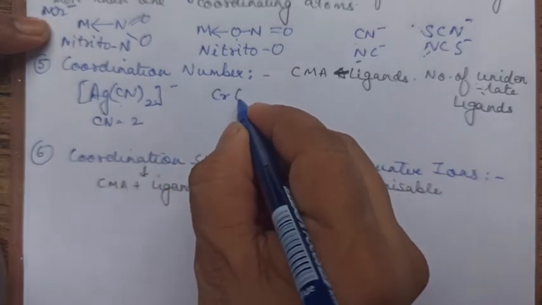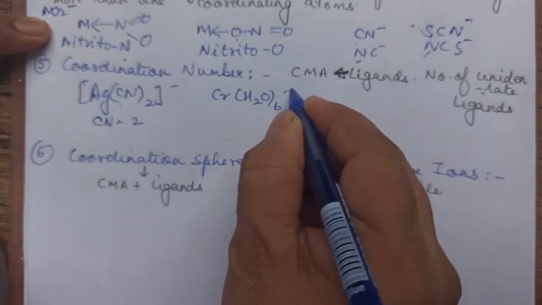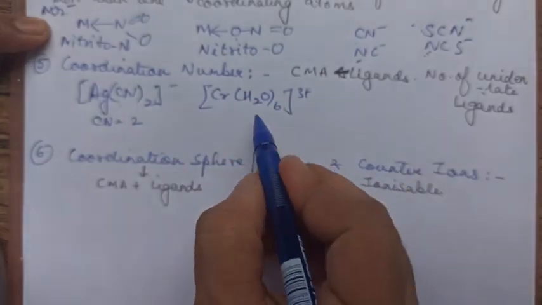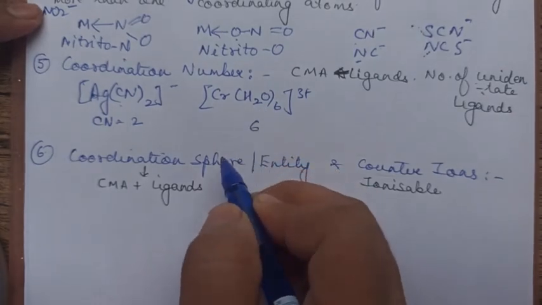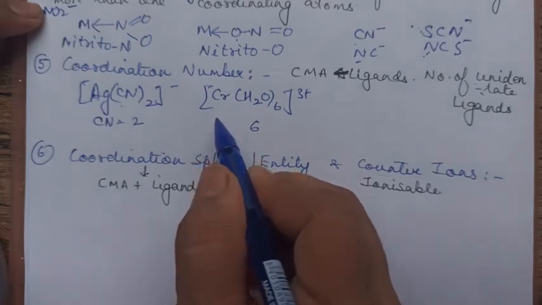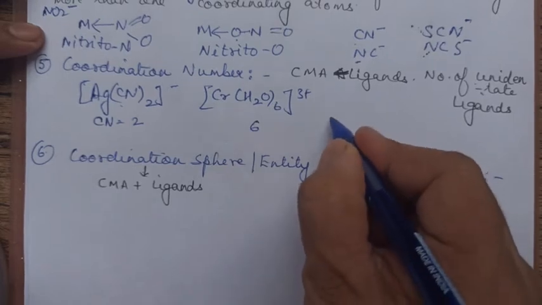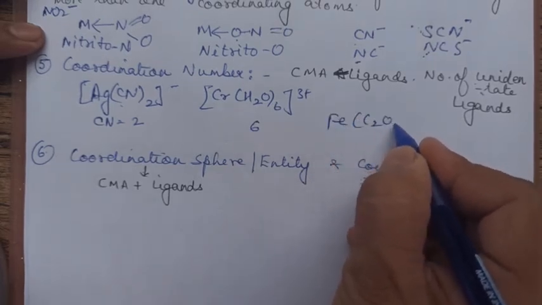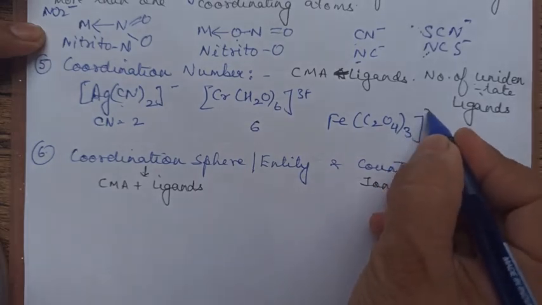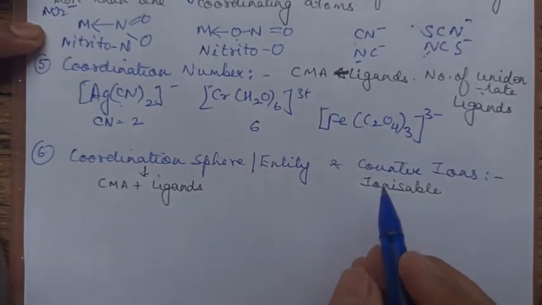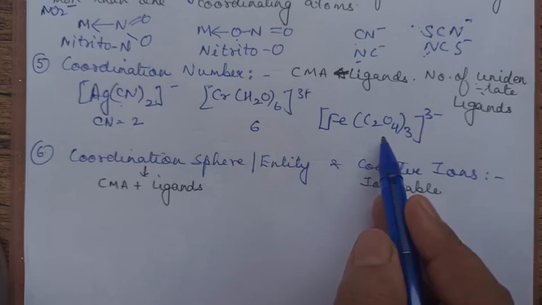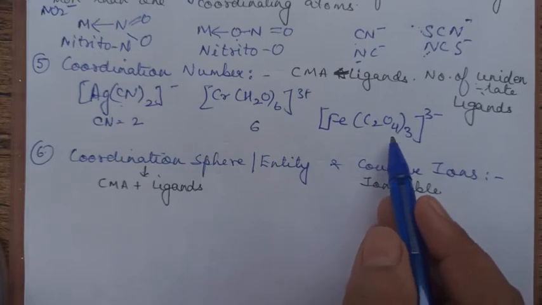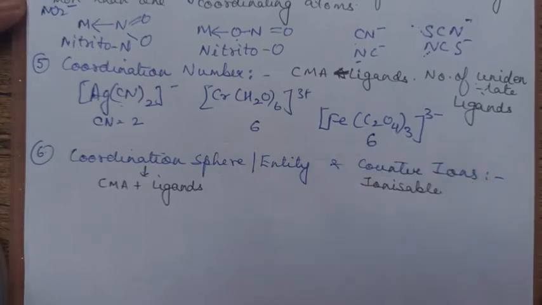Let us take another example. Cr(H2O) taken 6 times, 3 plus. There are 6 waters inside, so its coordination number is 6. The central metal atom or ion is chromium. Okay, let me take another example. Fe(C2O4) taken thrice, 3 minus. Now you must be wondering, 3 ligands are present. No, but it is a bidentate ligand. It's a didentate ligand. So at one particular go, it is linking through 2 different atoms. So in this case, we will say its coordination number is 6.